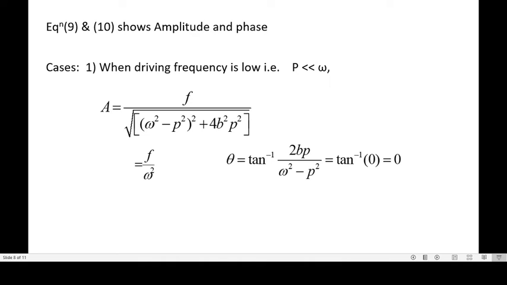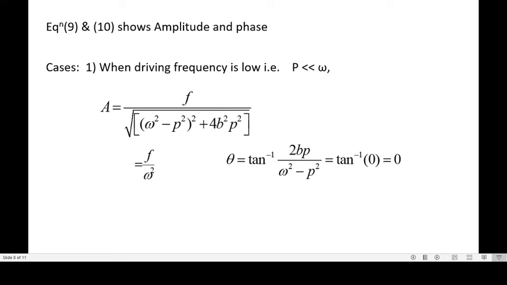So if the driving frequency is low, that is p is very much less than omega, then a equal to f upon square root of (omega square minus p square) whole square plus 4b square p square. Now in this case we are going to take p very small compared to omega, so it can be taken as approximately 0, and therefore f divided by square root of (omega square minus p square) whole square.